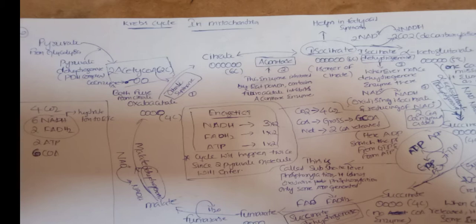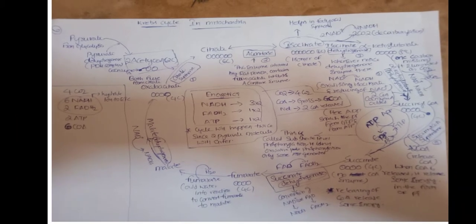This will be converted into acetyl coenzyme A. Acetyl coenzyme A is a coenzyme, a 2 carbon substrate.